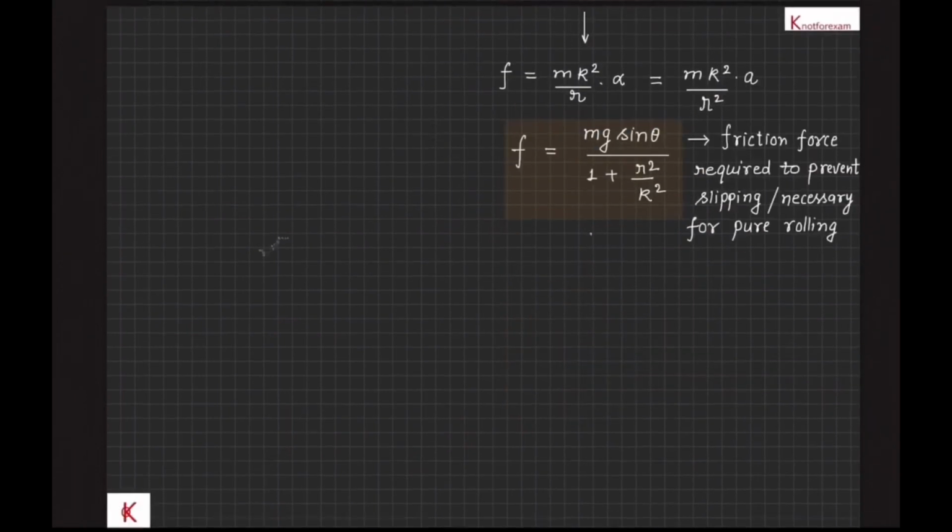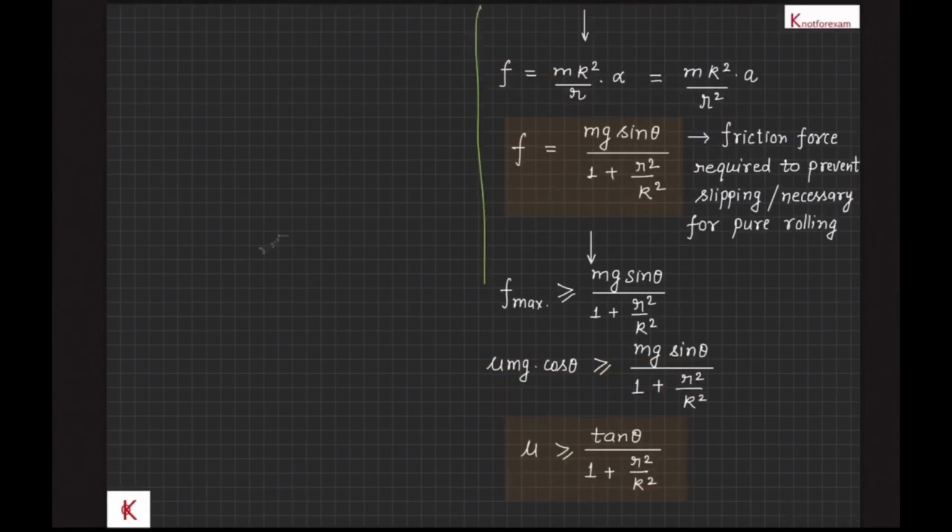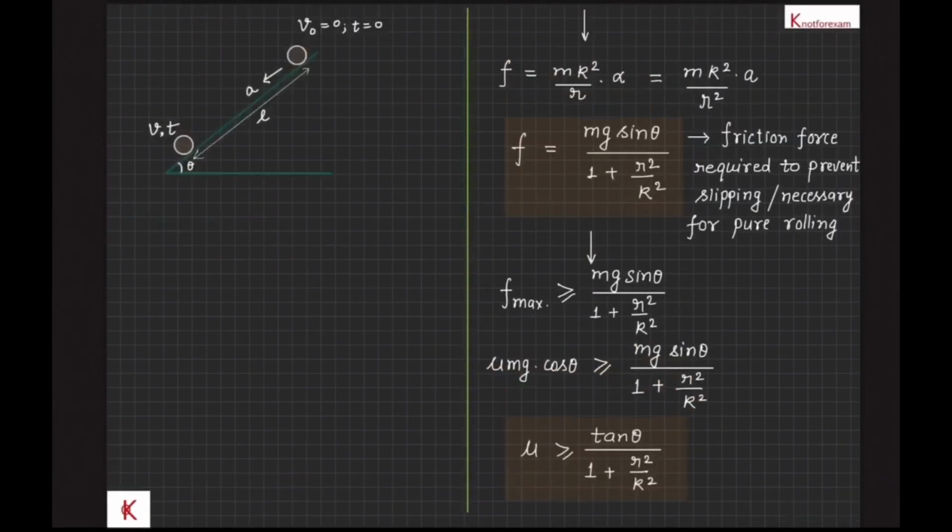Therefore, the maximum value of friction force applied by the surface, that is mu N, must be greater than or equal to mg sin theta upon 1 plus r square by k square, or mu mg cos theta greater than or equal to mg sin theta upon 1 plus r square by k square, or mu greater than or equal to tan theta upon 1 plus r square by k square. Therefore, the minimum coefficient of friction required for pure rolling will be tan theta upon 1 plus r square by k square. Now let the body be released from rest.